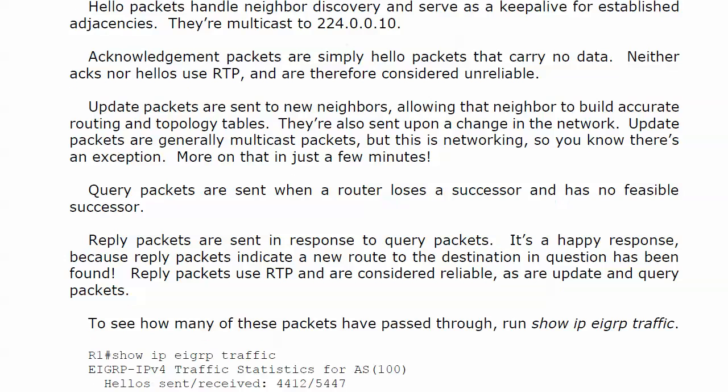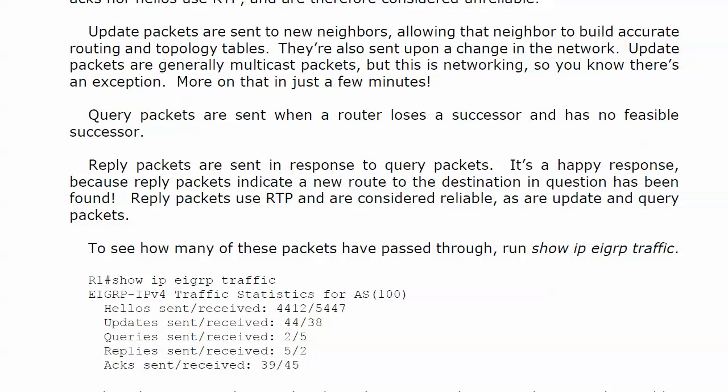And to see how many of those packets have gone through, you can run this command, show ip eigrp traffic. And I've got something set up on the lab for you. We'd look at it there, but we actually see more of them here. It's just show ip eigrp traffic. It's going to show you your hellos, updates, queries, replies, and ACKs.